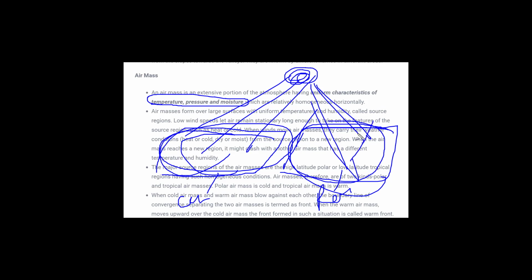Now, as we have seen, air which blows horizontally is called wind. Wind blows from high pressure to low pressure. So where high pressure is created, it will start moving. Now there would be a time when these two winds, the hot winds and the cold winds, will converge or strike each other.